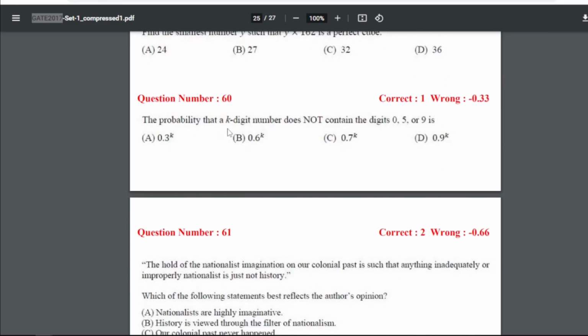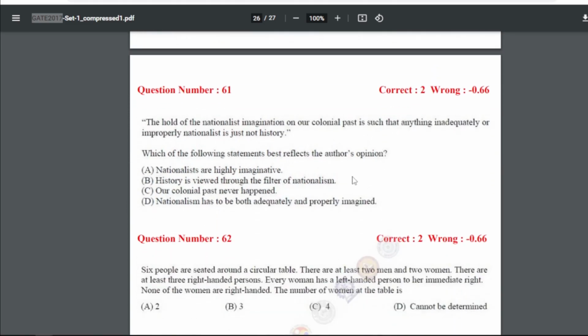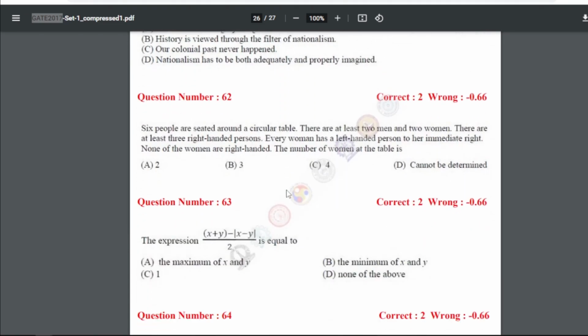60: the probability that a k-digit number does not contain the digit 0, 5 or 9 is. So for 60, our answer is C, that is 0.7 to the power k. 61: the hold of the nationalist imagination on our colonial past is such that anything inadequately or improperly nationalist is just not history. So, which of the following statements best reflects the author's opinion? So, for 61, our answer is B, that is, history is viewed through the filter of nationalism.